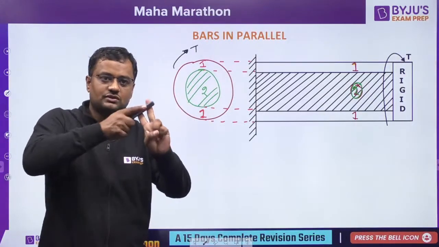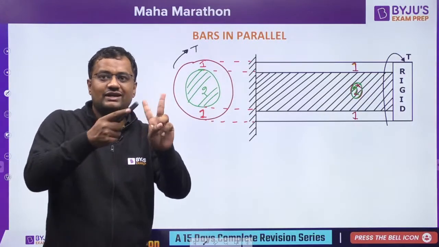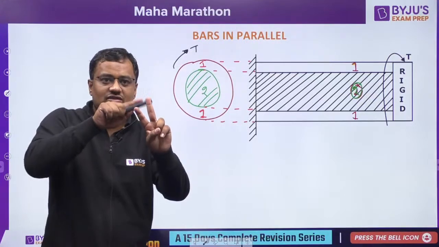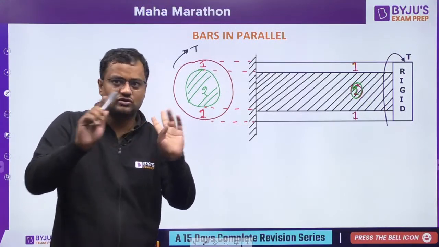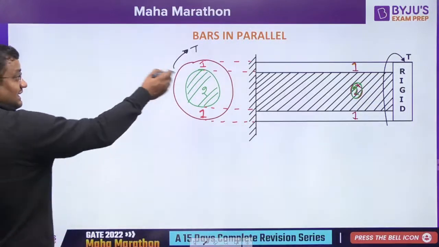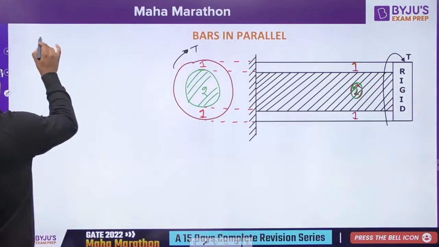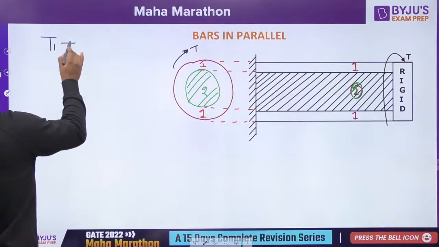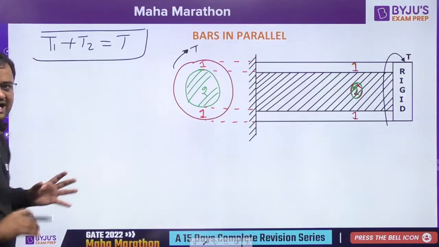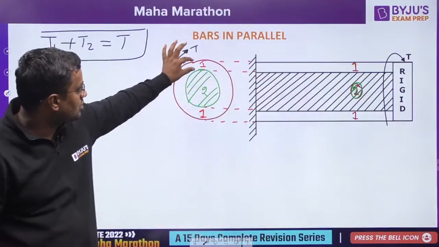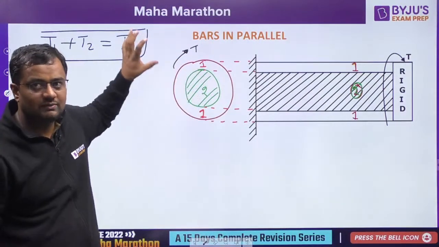If I am applying P force in these two fingers. What is this? I don't know. What is this? I don't know. But if it is having P1 force, if it is having P2 force, so P1 plus P2 is equal to P. So out of T torque, something is going in 1, something is going in 2, but total will be equal to torque T. Okay, I am applying total torque T. 1 is absorbing T1, 2 is absorbing T2, so T1 plus T2 is equal to T.